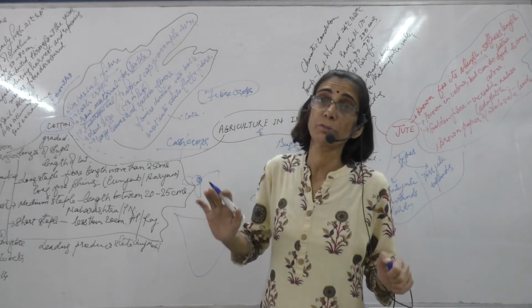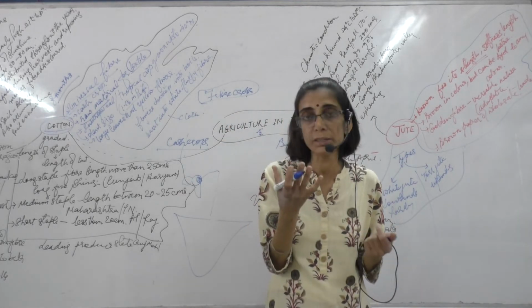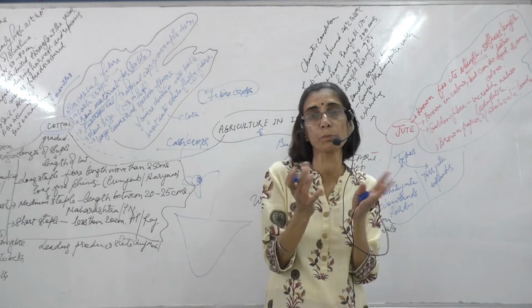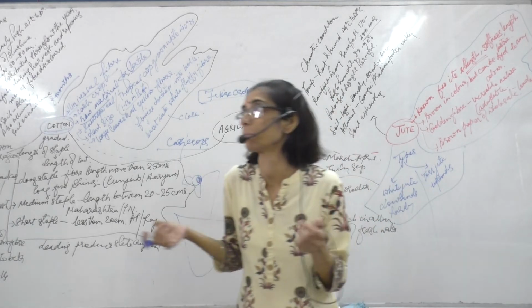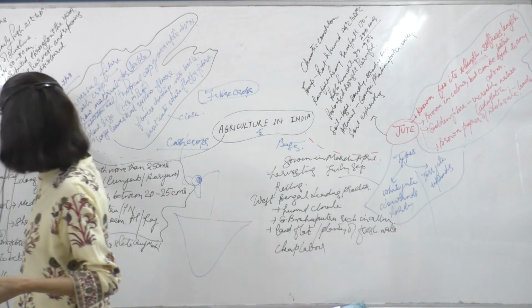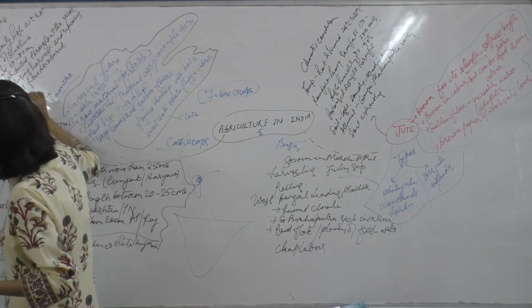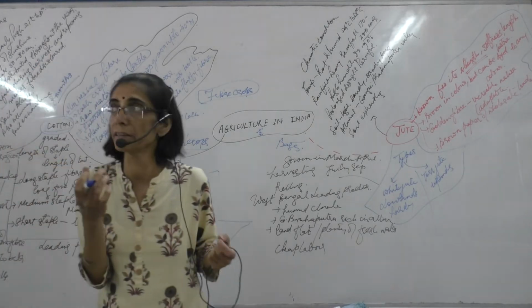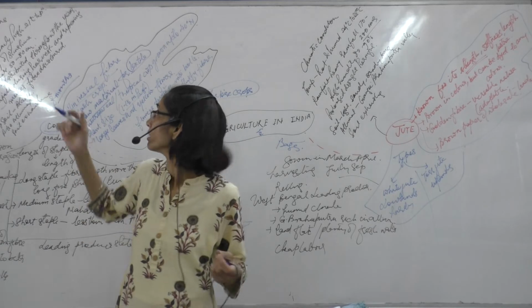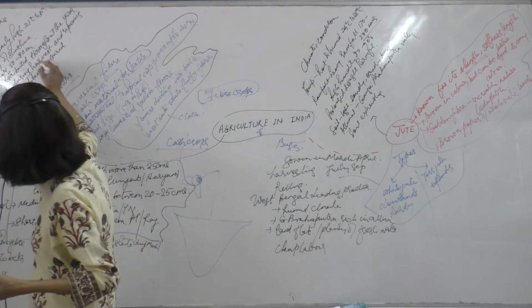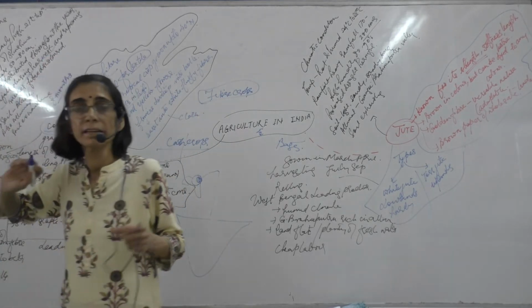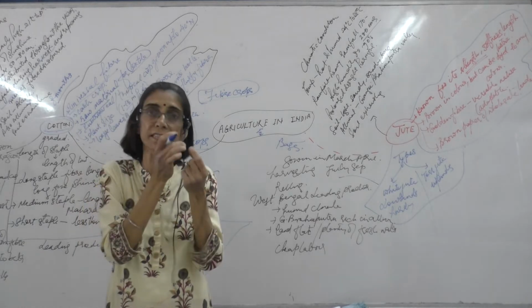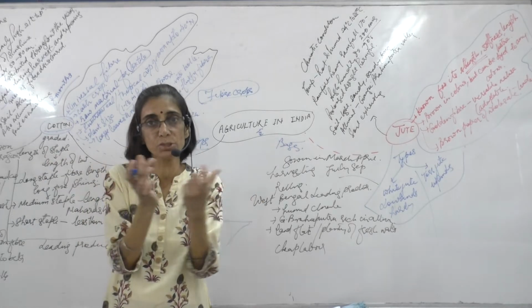But this rainfall should not occur when it is bursting open or when we are harvesting the crop. During harvesting, if there is rainfall, then the fiber becomes discolored. It becomes yellowish in color. So during the time of harvest, if there is rainfall, it harms the fiber. The fiber loses its color.